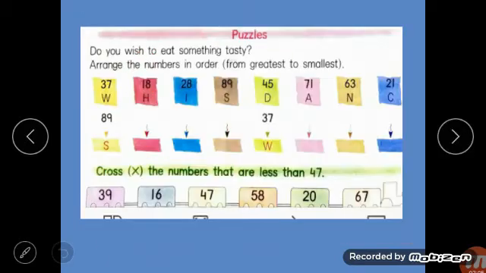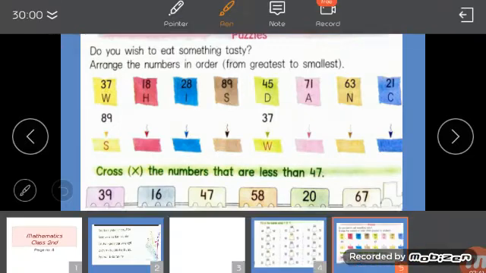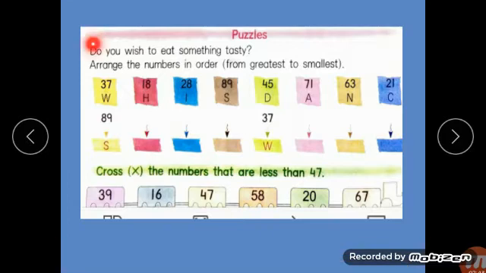Now one more page is there. Oh, what is that? Here is a puzzle. What is here? Puzzle है. अब तो puzzle को solve करना पड़ेगा. So what is here? What is asked in the question? Read with the teacher. Do you wish to eat something tasty? So do you want to eat something tasty?